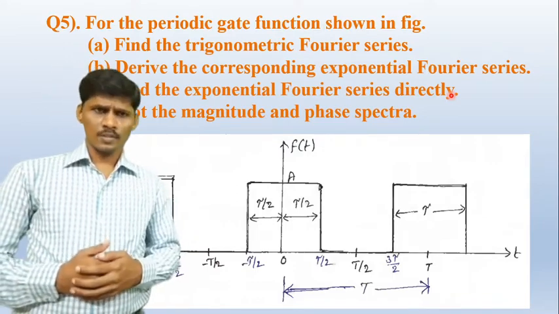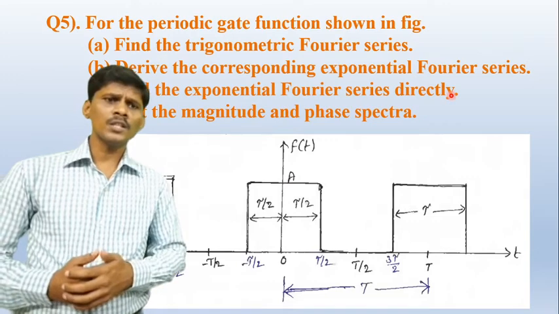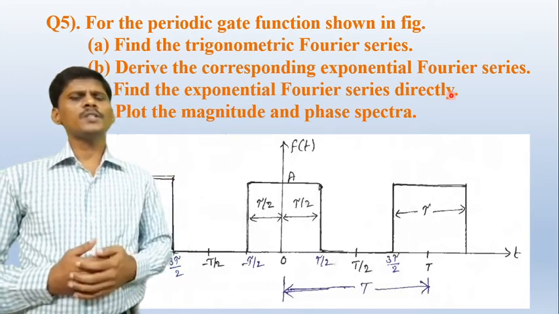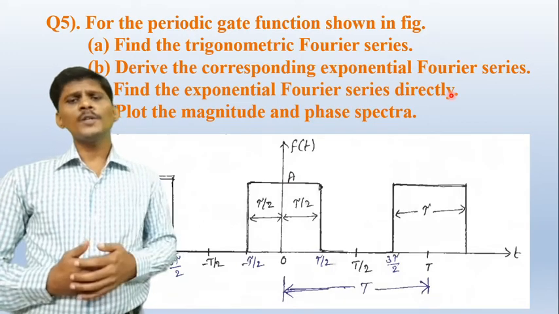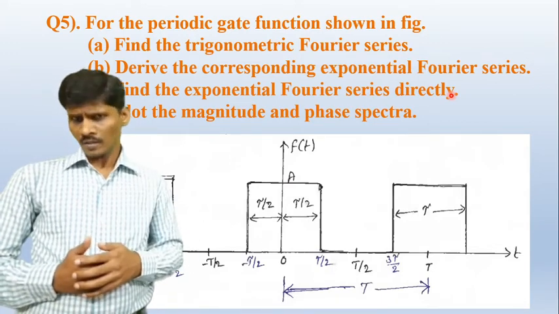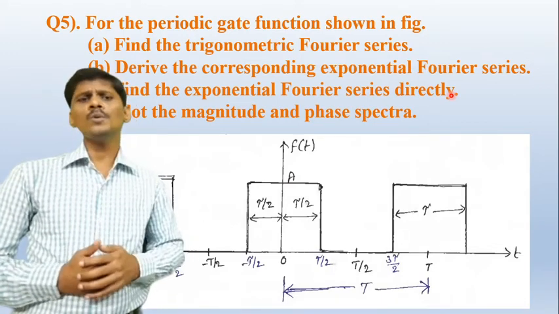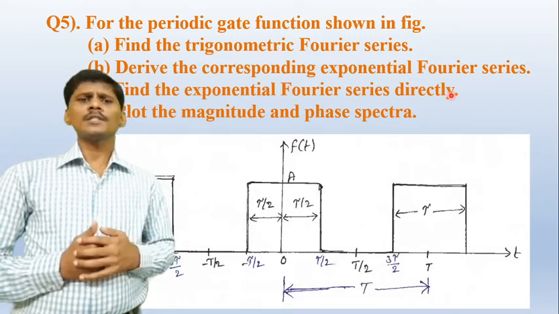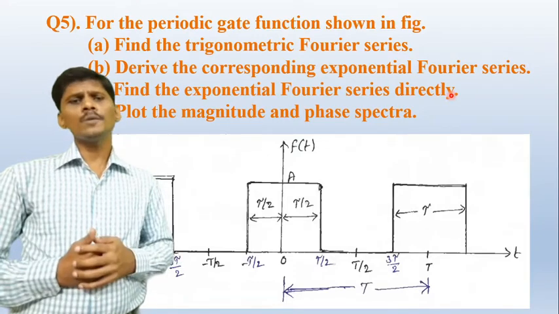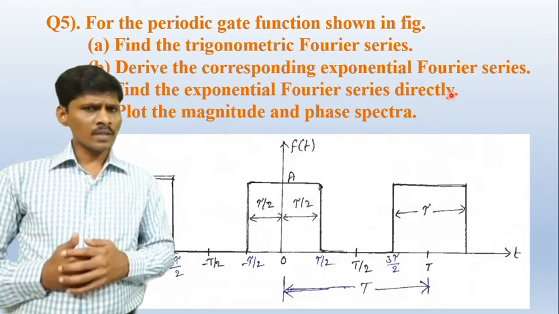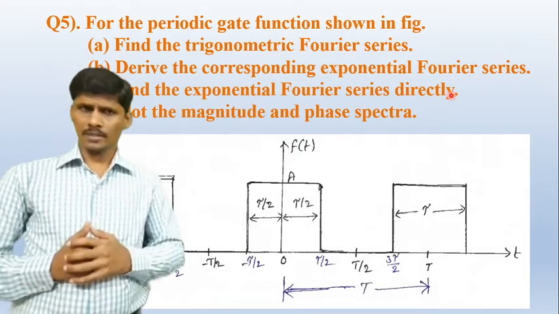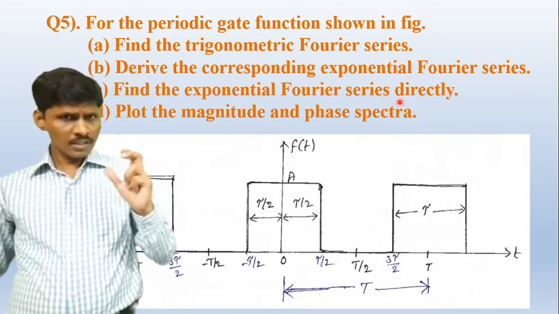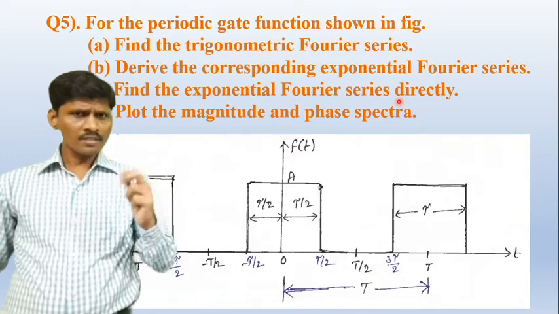exponential Fourier series. What is the expression of the exponential Fourier series? F of t is equal to sigma n is equal to minus infinity to infinity Fn into e power j n omega naught t, where Fn is equal to 1 by capital T integral t naught to t naught plus capital T f of t into e power minus j n omega naught t dt. That is the direct method. Okay, so that is the second bit and third bit. The difference is understood clearly. Is it clear?